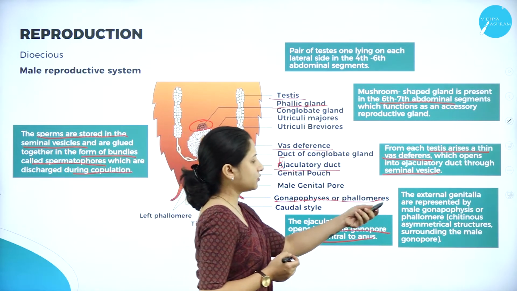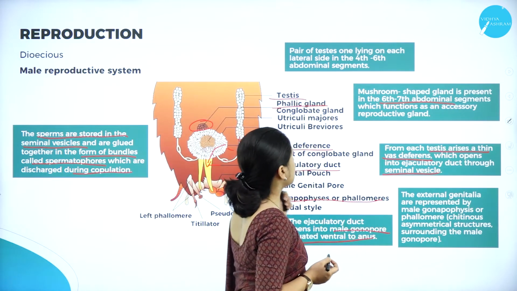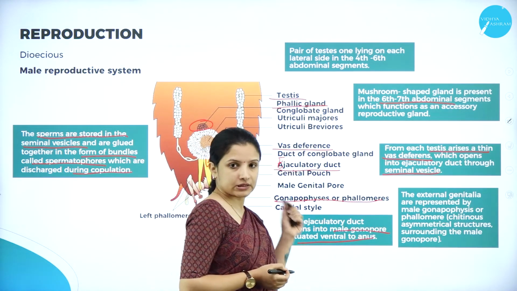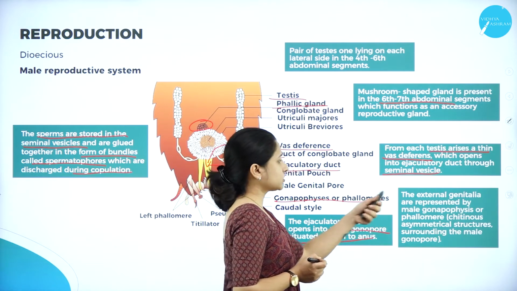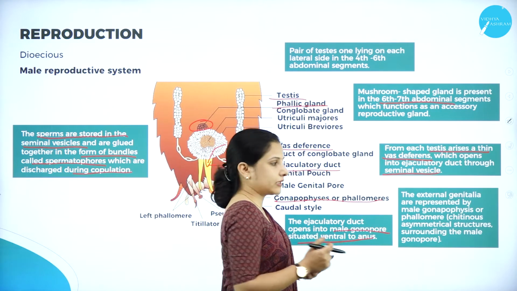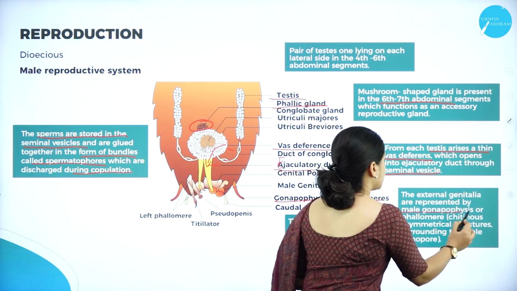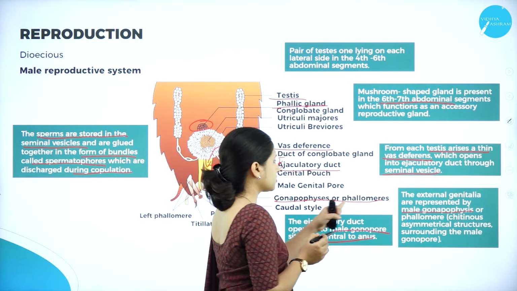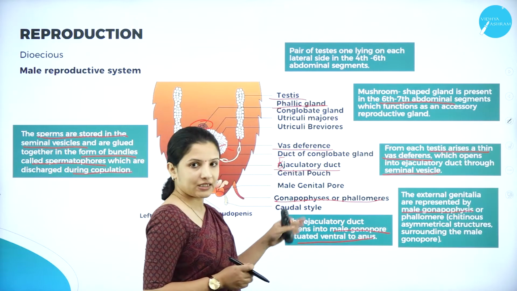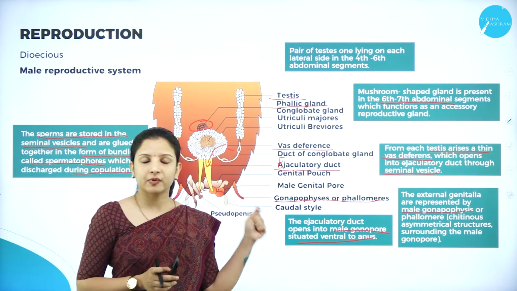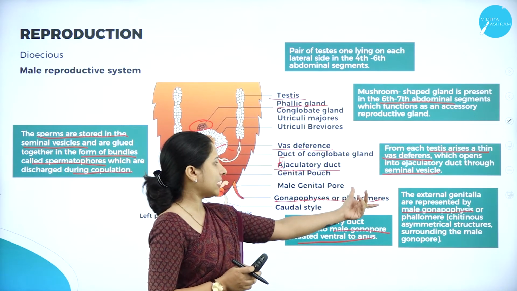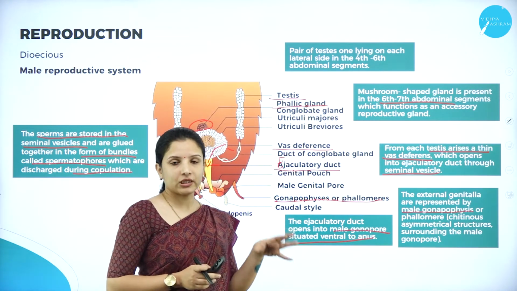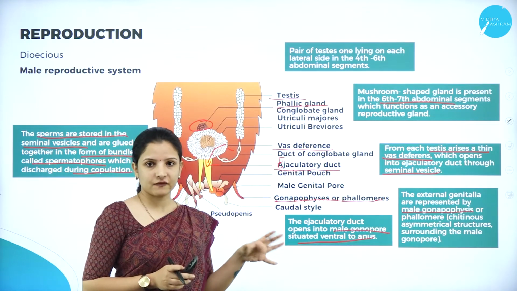And next, there is one more structure present in the reproductive system of the cockroach, that is the external genitalia. This external genitalia consists of the male gonapophysis, which is also called the phallomeres, and it is present only in the male, not in the female.